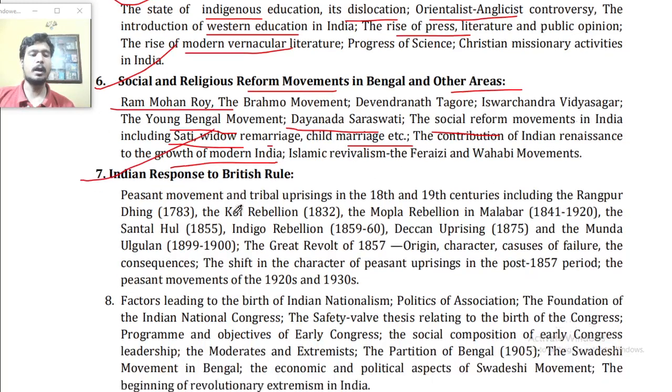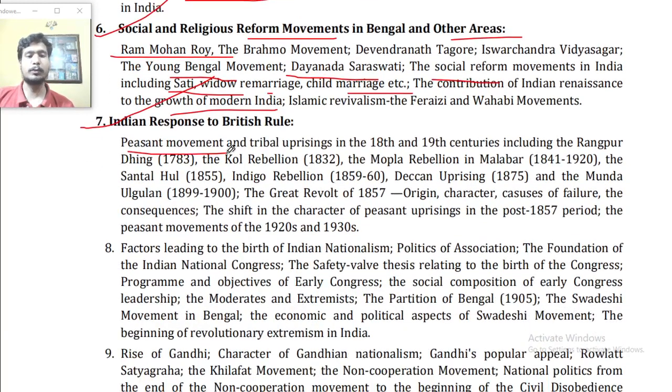Point number 7. Indian response to British rule. The peasant movements, the tribal uprisings in the 18th and 19th centuries, including the Rangpur Dhing and the Kol Rebellion, the Moplah Rebellion in Malabar, and the Santal Hul, the Indigo Rebellion, the Deccan Uprising, and the Munda Ulgulan, the Great Revolt of 1857, origin, character, causes, failures and consequences.